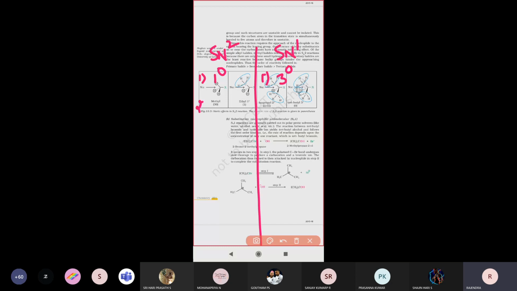Second point: in the SN2 reaction, how many steps does the reaction take? Single step.